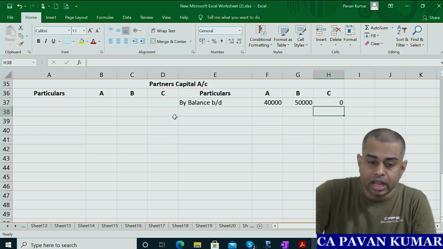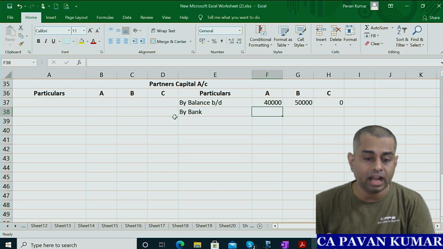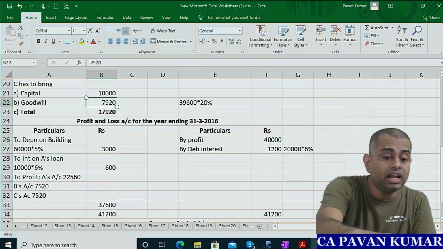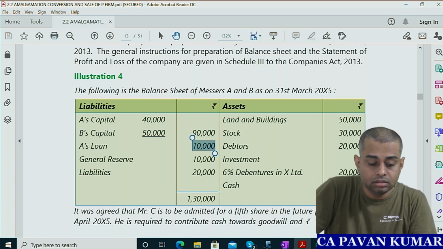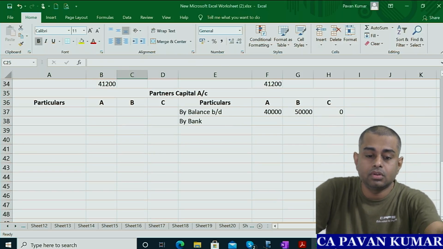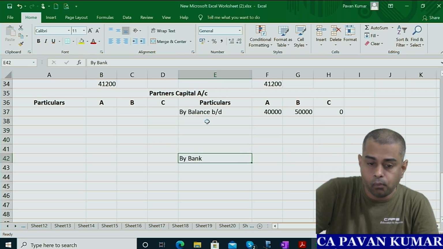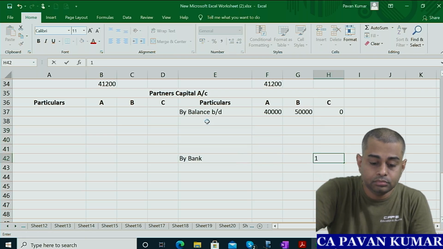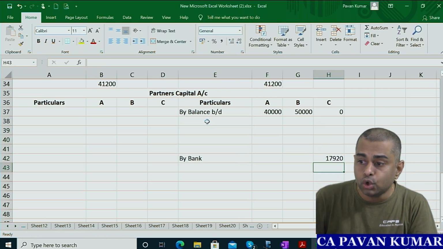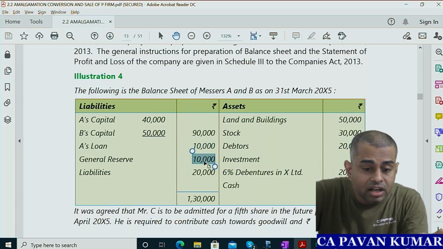C has no opening capital. During the year, C is bringing by bank. By bank. How much will he bring? We have already created one working note, 17,920 rupees. We'll write this a little later. 17,920. Before that, we will have to show distribution of, look, this general reserve 10,000 is there, no?